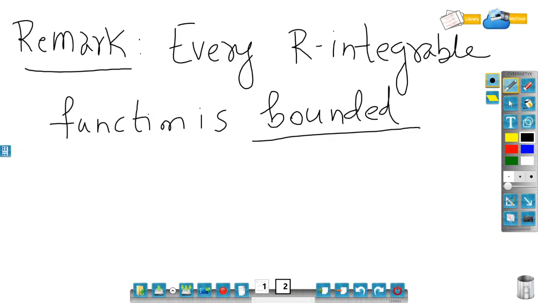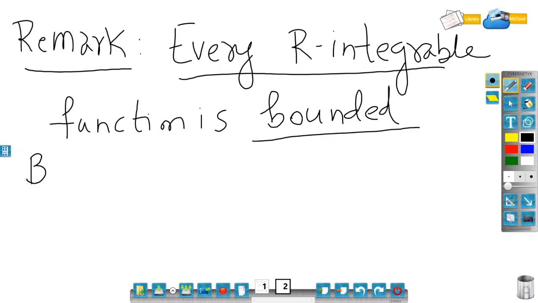Yes, because if the function is R integrable, then it is definitely going to be bounded. If it is R integrable, that means UF and LF exist and they are equal. When UPF exists, UF is basically the infimum of all UPF. And to find UPF, we need capital Mi, the supremum value, and the supremum is one of the upper bounds. Similarly, for LF, you will get small mi, which is a lower bound. So the function has some upper bound as well as lower bound, which implies it is bounded. But the converse of this statement is not true.